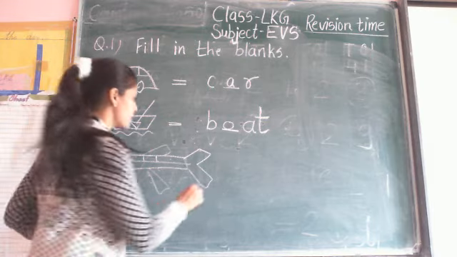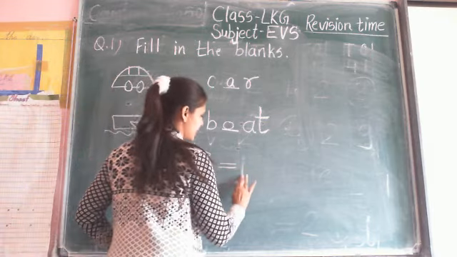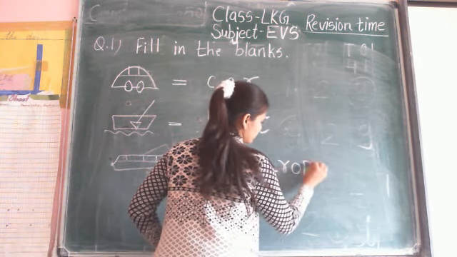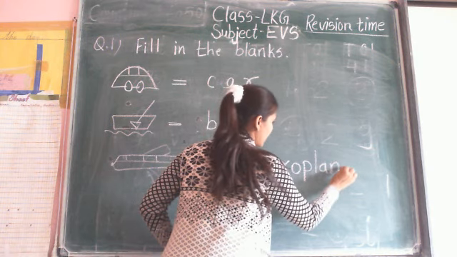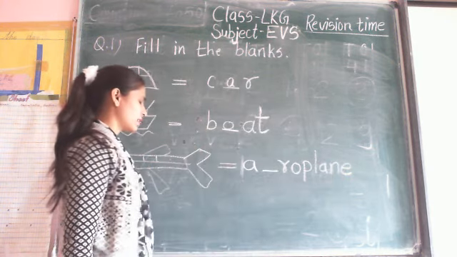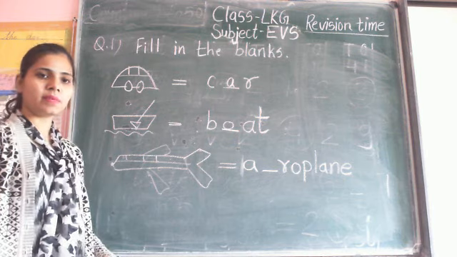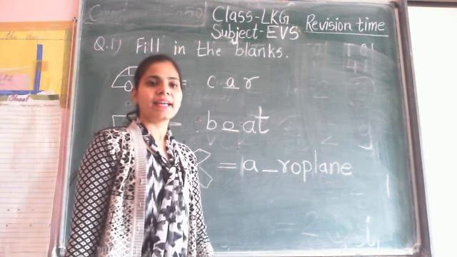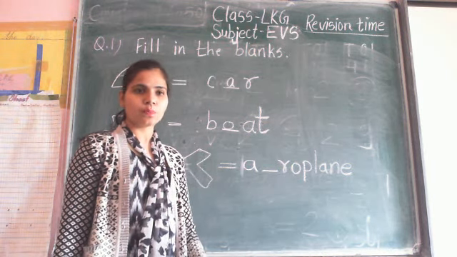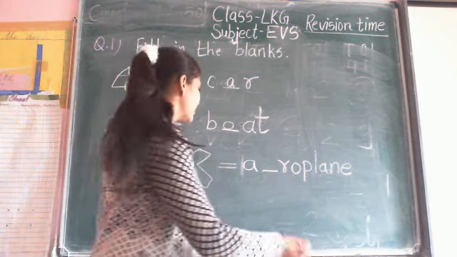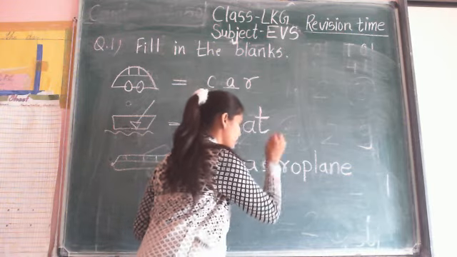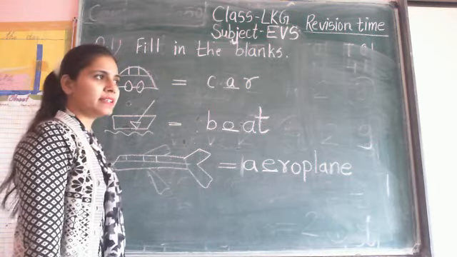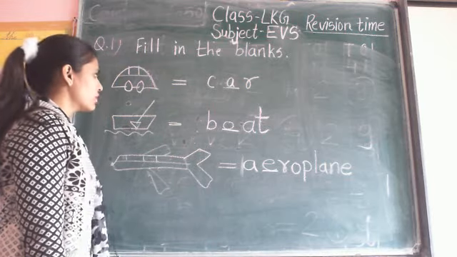It is an air transport. Yes. Now fill the missing letter. Now which letter will come in the missing place? It is the aeroplane. What is the spelling of aeroplane? A-E-R-O-P-L-A-N-E. So in this place you write small e. Aeroplane. So complete the names of the vehicles.